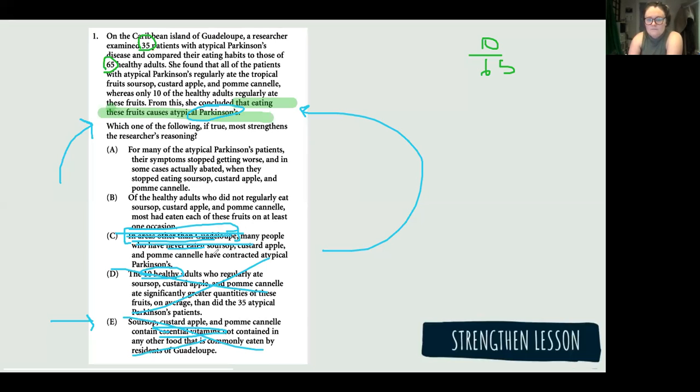All right, Jenny, B. So of the healthy adults who do not regularly eat these fruits, it kind of supports the, well, I'm sorry. Well, it said, I don't know. Okay, no, that's why it's tough. This is the next level of studying, right? Does anybody want to help Jenny out? I can. Go for it, Jasmine.